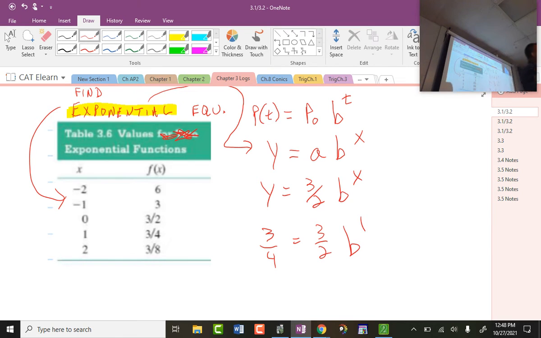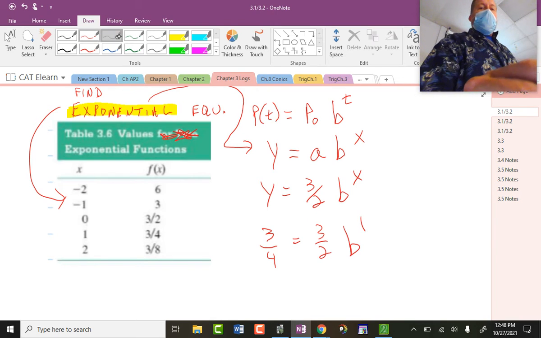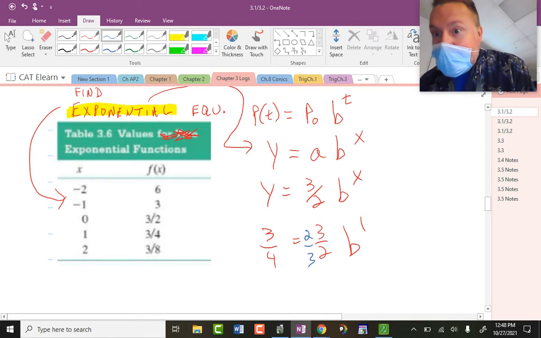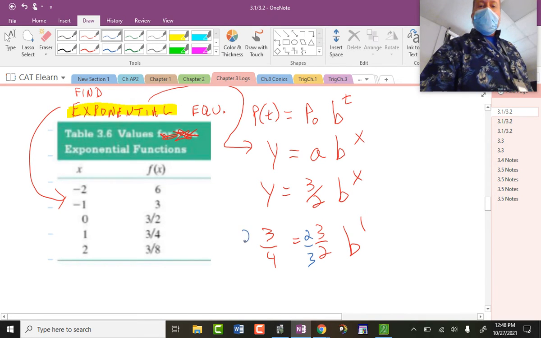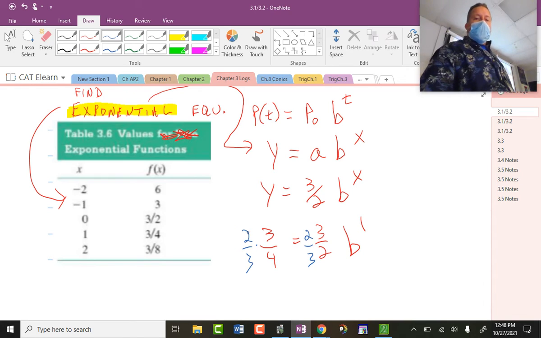If I put 2, comma, then this would say b squared, and this would say 3/8. How do you solve for b squared? What would you have to do to both sides? Square root. b to the first, I don't have to do anything other than solve for it. And how do I solve for 3 halves times b? What do I multiply both sides by? You multiply by the reciprocal, which is 2/3. 2 goes into 4 2 times. 3 goes into 3 1 time.